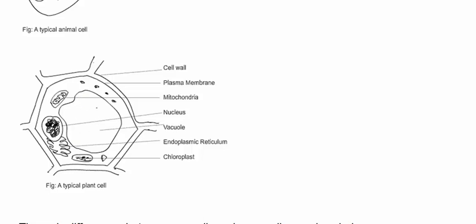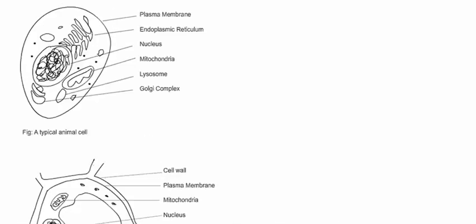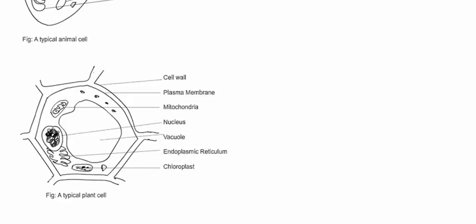Vacuoles are very large in plant cells, but are very small in animal cells, but it may be absent in most of the animal cells. Then draw nucleus in the periphery. In animal cells, nucleus lies in the center of the cell, whereas in plant cells the nucleus may be on the periphery, near the edge of the cell.